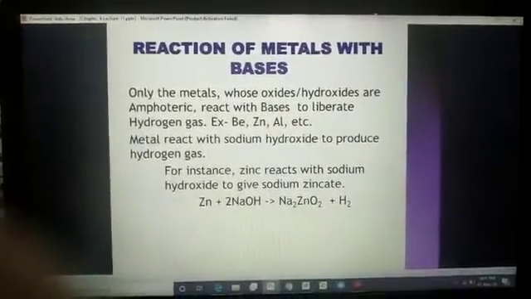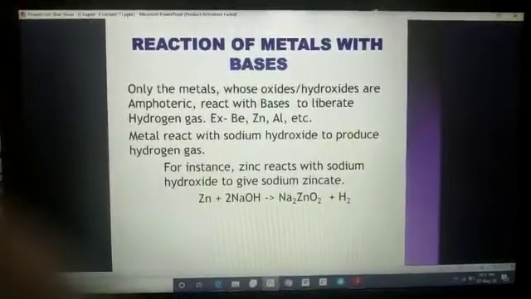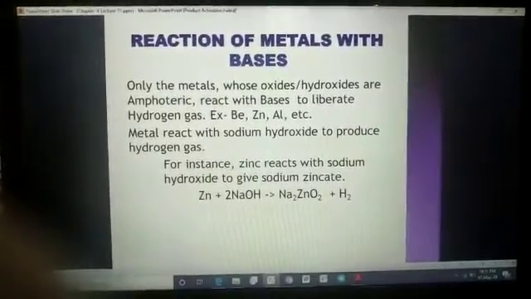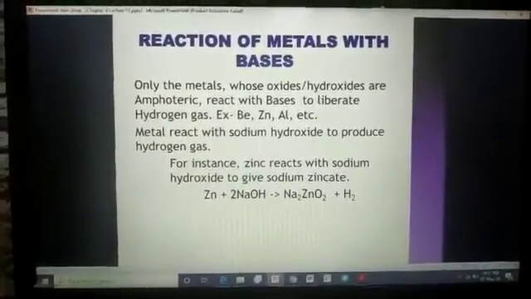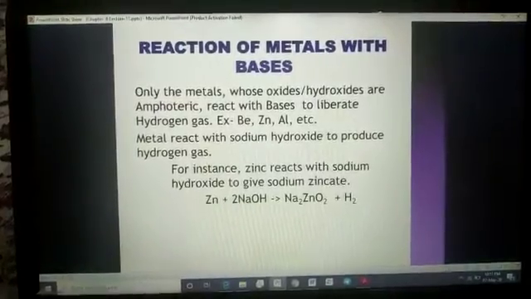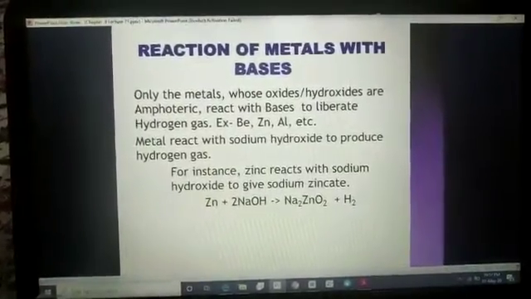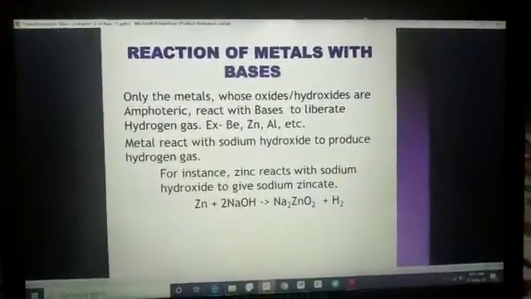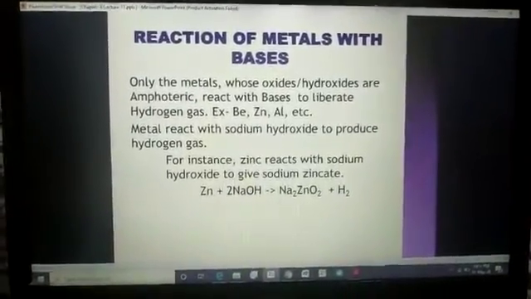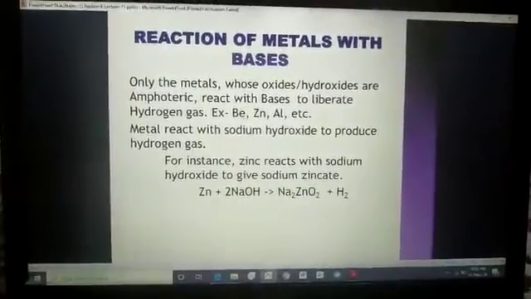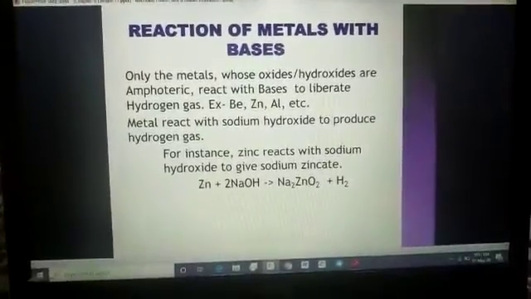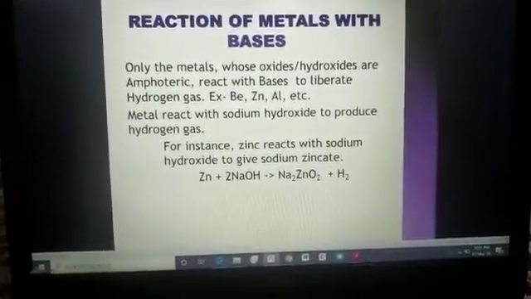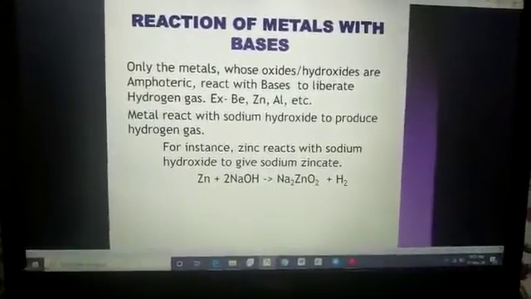Here I am showing you the reaction of metals with base, as zinc is reacting with sodium hydroxide giving sodium zincate. Students, only beryllium, zinc and aluminium are the metals which commonly react with bases, liberating hydrogen gas. And the salt which is formed, sodium zincate, is quite complex by its structure, because three elements are combining together to form sodium zincate. Now after this,